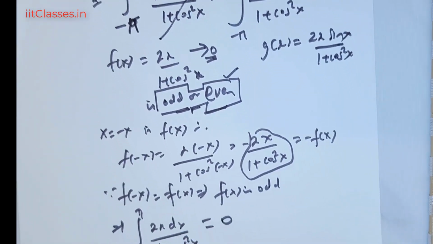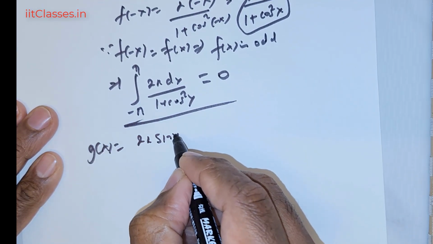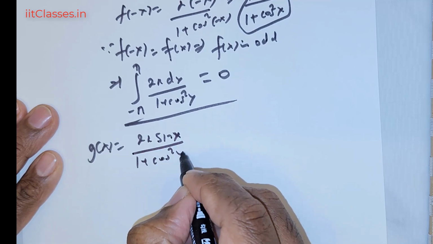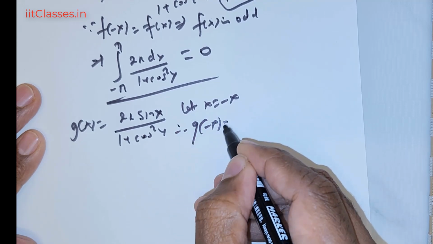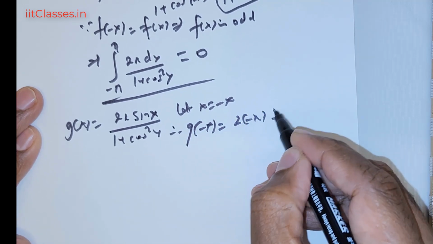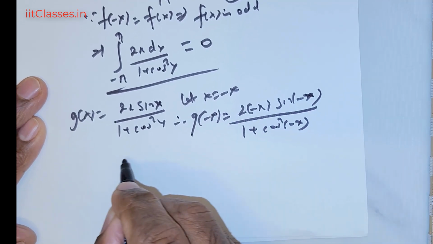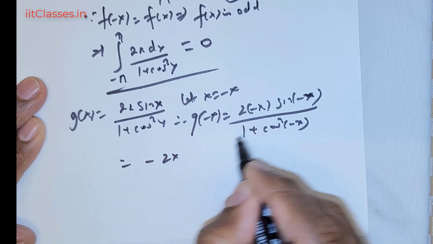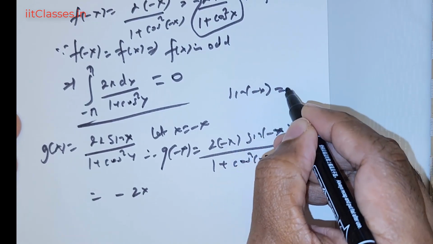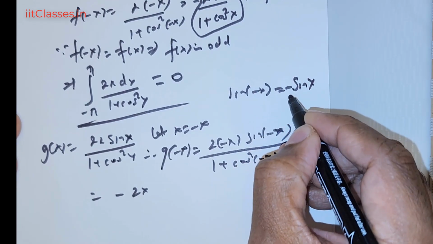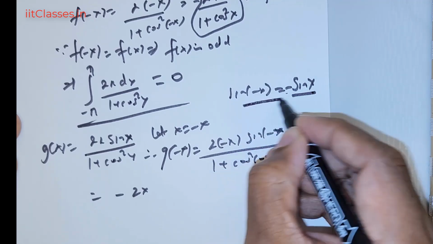Now we have to check this g of x. So g of x is equal to 2 times x sin x divided by 1 + cos squared x. So let x be equal to negative x. So therefore g of negative x is equal to 2 times negative x times sin of negative x divided by 1 + cos squared of negative x. Now this is going to be negative 2 times x. Now sine is already an odd function, so sine of negative x is equal to negative sine x.